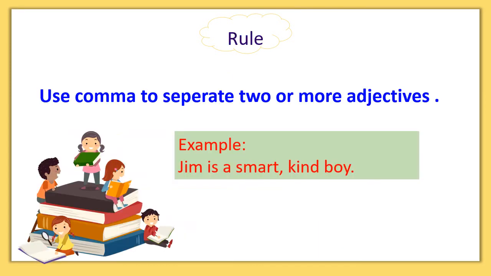Next rule is we use a comma to separate two or more adjectives only if you could put the word and between them. John is a smart, kind boy. After smart, a comma is written.